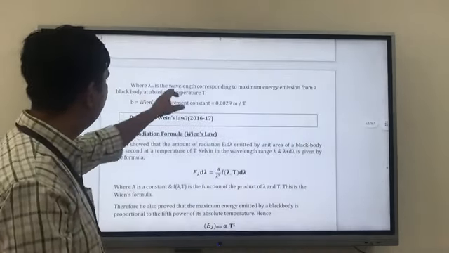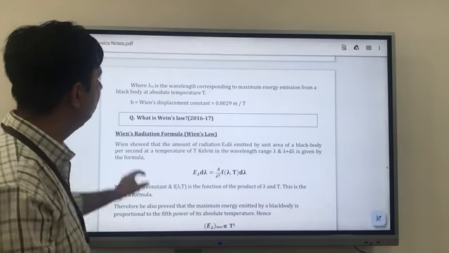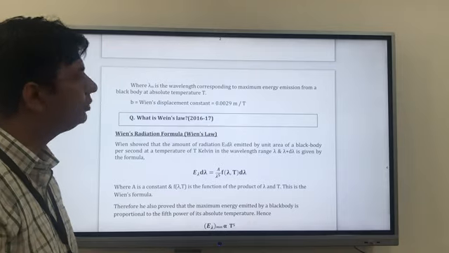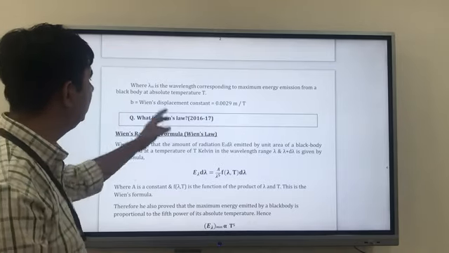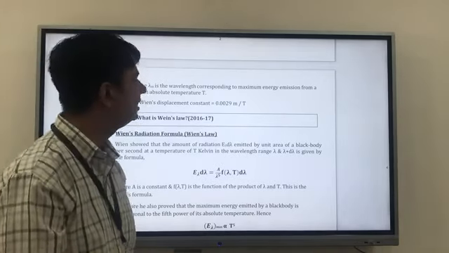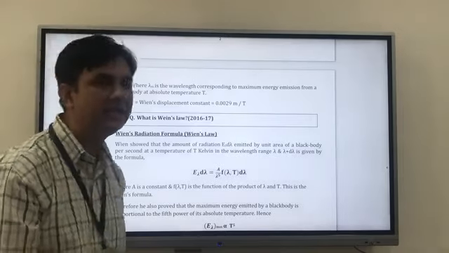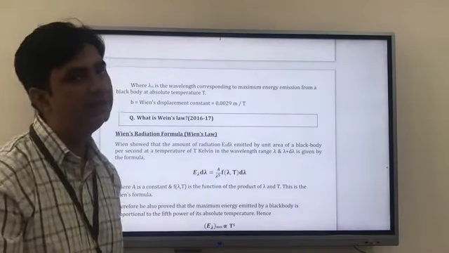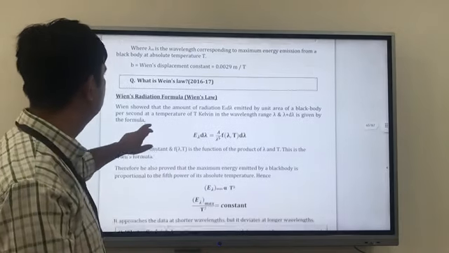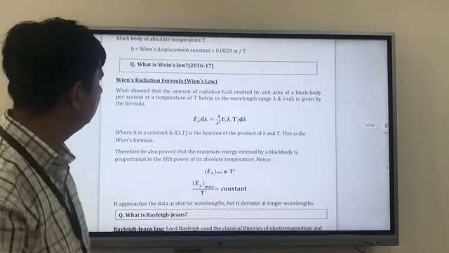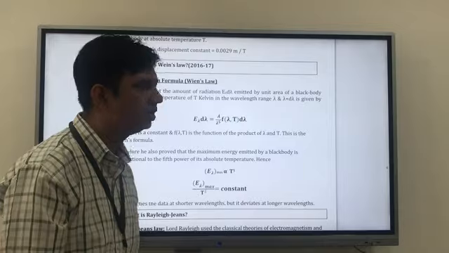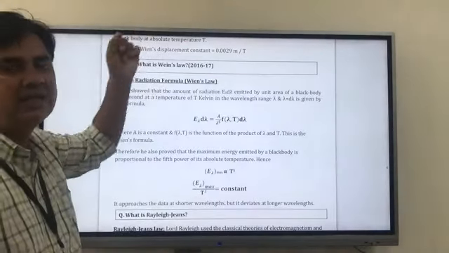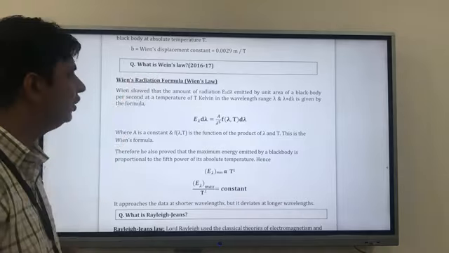Where lambda m is the wavelength corresponding to maximum energy emission from a black body at absolute temperature T, and b is called Wien's displacement constant, and he gave that value as 0.00029 meter Kelvin. So this is the displacement law, and the next one is the radiation law.